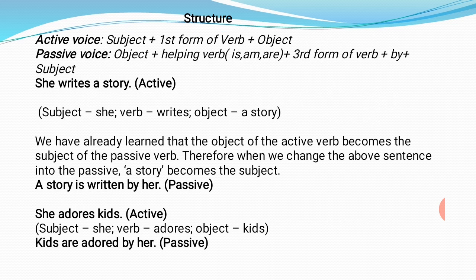Then, she adores kids. The subject is she, the verb is adores, and kids is the object. So bring the object at the beginning. Kids are, plural, kids are adored by her. This is the passive voice.